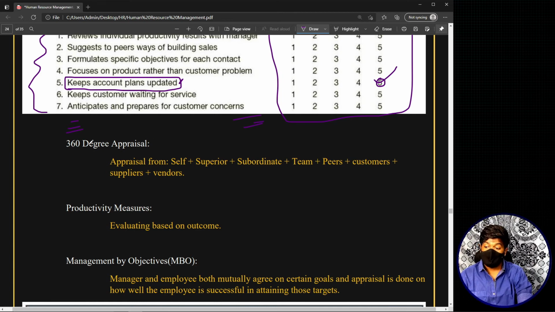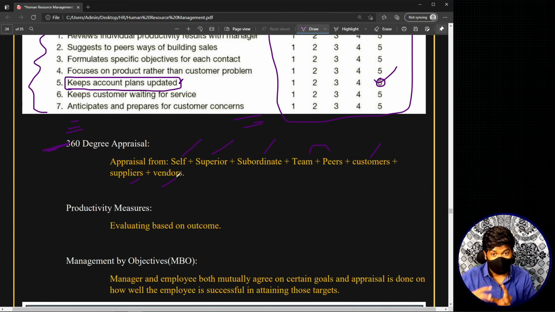360 degrees appraisal basically means appraisal from self, you, superiors above you, subordinates below you, teammates and peers who work along with you. You have customers, you have suppliers, and you have vendors. Now there is this thing called a 720 degrees appraisal, which we will not be talking about. That is basically two times the 360 degrees appraisal. That means you will be having appraisals from each and everyone that we have mentioned in 360 degrees appraisal, and along with that you will also be having appraisals relating to your performance, that means relating to your results. That is basically, in simple terms, 720 degrees appraisal.